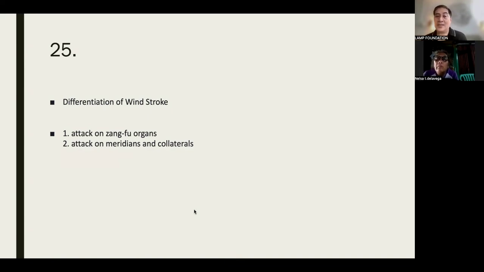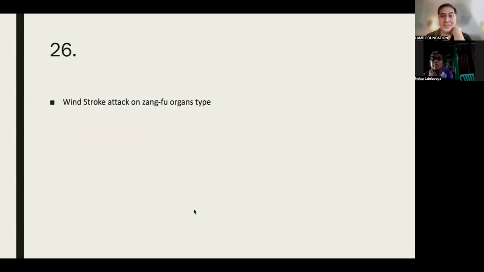The two basic types are the viscera type, which means the organs are already involved, and the second, which if we were to have a stroke, we would choose because it is an attack on the meridians and collateral. This is what we call the meridian type of stroke.